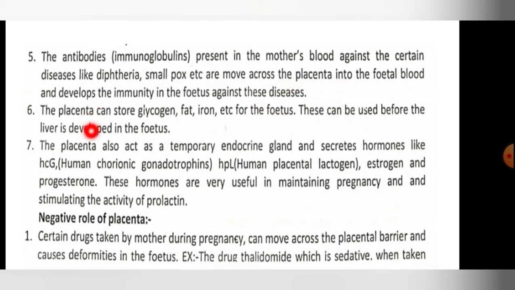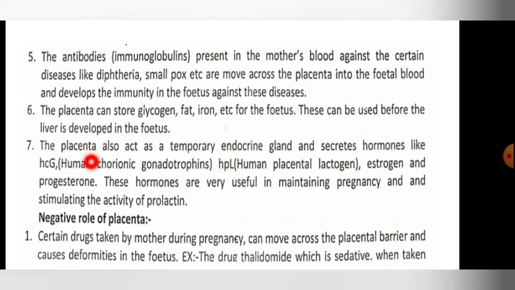Then the placenta can store glycogen. Placenta can also store excess food, that is glycogen, fat, iron, etc. for the fetus. For the purpose of distributing nutrition to the fetus, the placenta can store food like glycogen, fat and iron. This can be used before the liver is developed in the fetus. After the liver is formed, it uses its own nutrients.